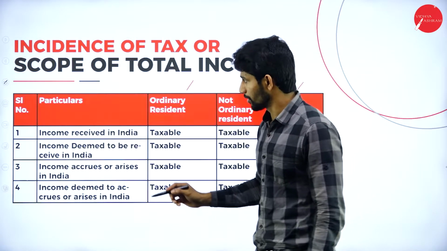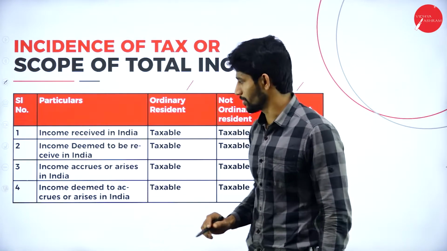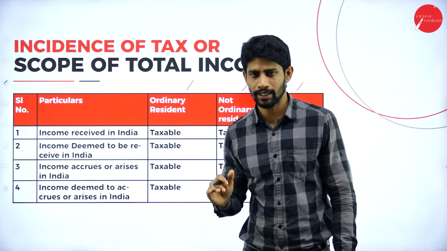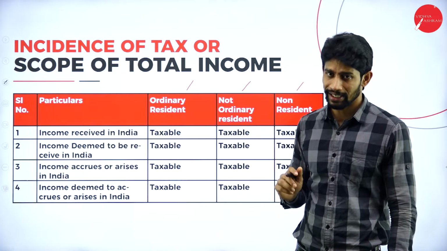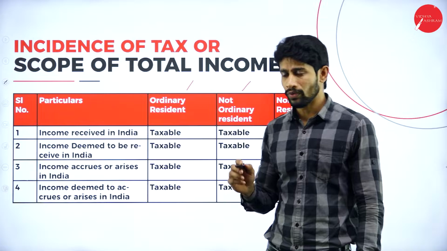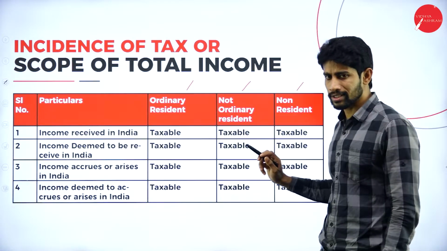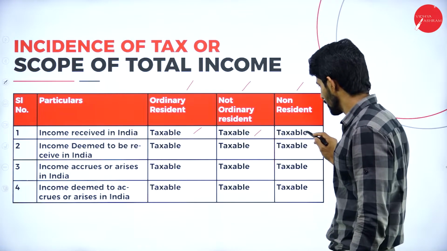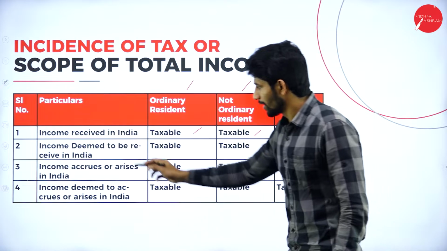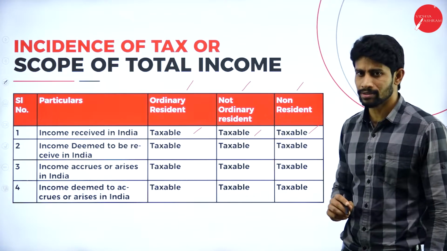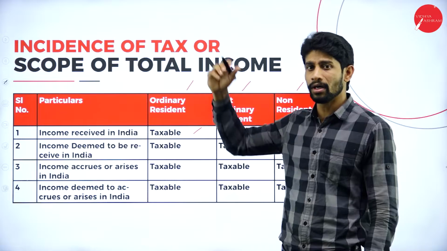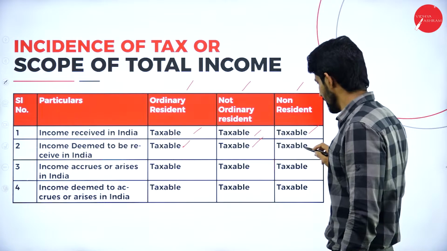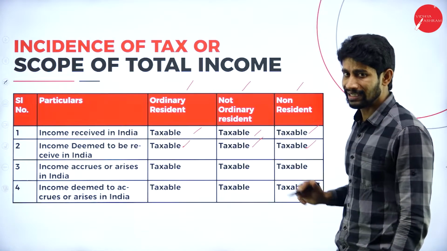For example, here, how to compute the total income of an individual person. Income received in India. If you are receiving the income in India, it is an Indian income. So whether you are a resident, not ordinary resident or non-resident, if any income is received in India, it is taxable under all the 3 cases. Next, income deemed to be received in India. Income earned somewhere, but deemed to be received in India. That means it is going to be an Indian income and it is taxable under all 3 cases.